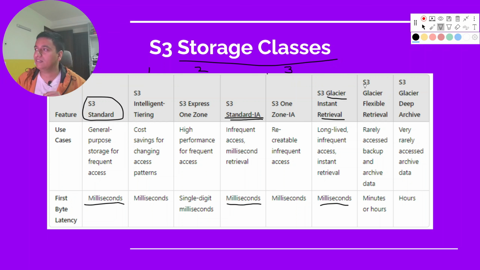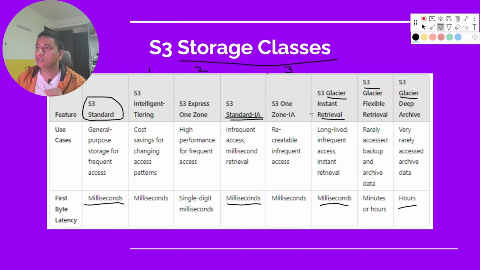Then you have S3 Glacier Flexible. Now the fetching time increases from minutes to hours, and it becomes even cheaper. Then S3 Glacier Deep Archive, where the fetching time goes to hours, and it becomes very, very cheap. So as you can tell, as you move across these classes, the fetching time increases and the cost decreases. Based on your requirements, you need to pick the right storage class.